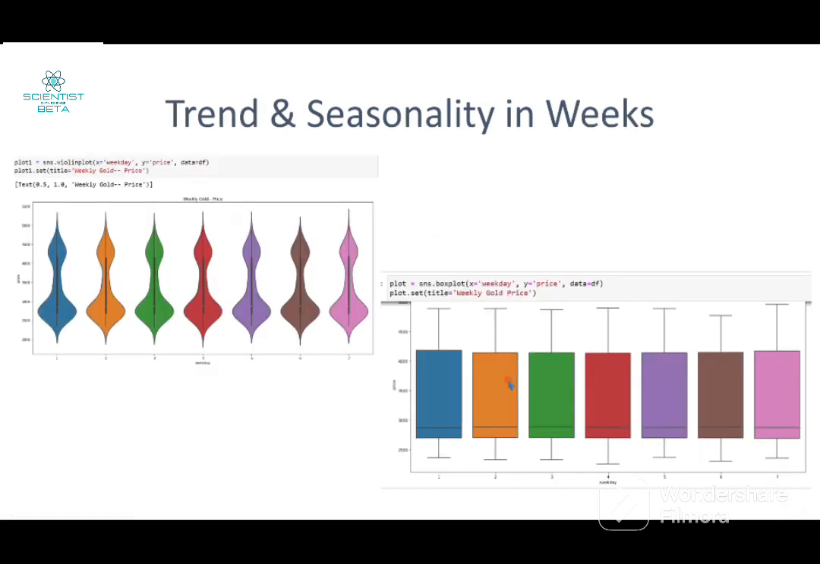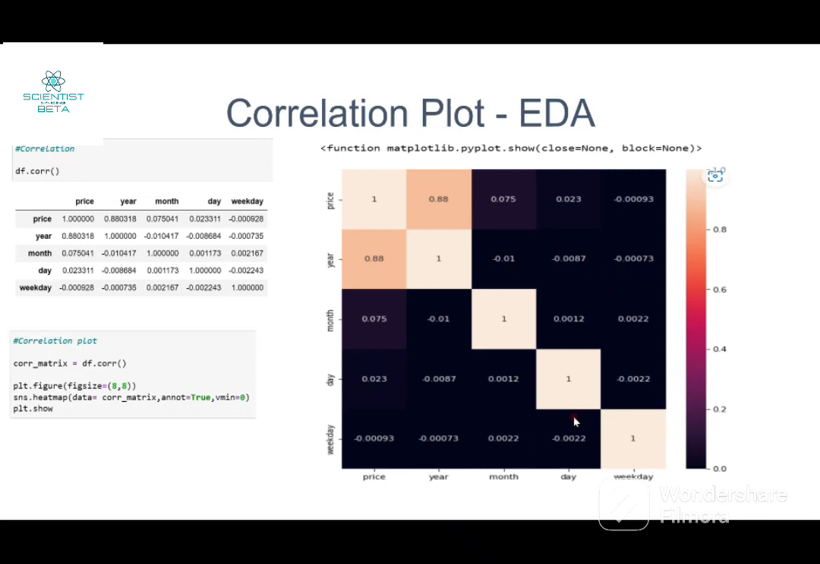Then trends and seasonality in weeks. We can clearly see week wise there are no such fluctuations available here. So comparing the weekdays is not such a good part to explore the data. In the correlation plot of EDA, we can clearly see we have 4 parameters now: price, year, month, day and weekdays.